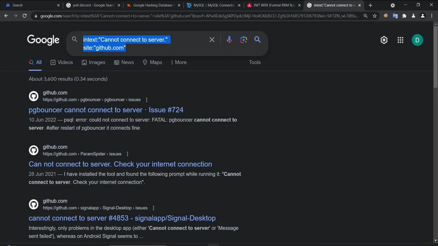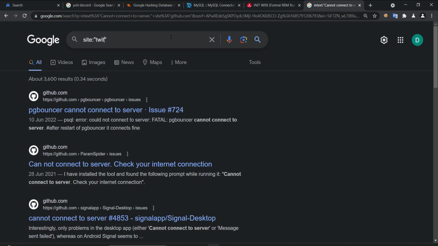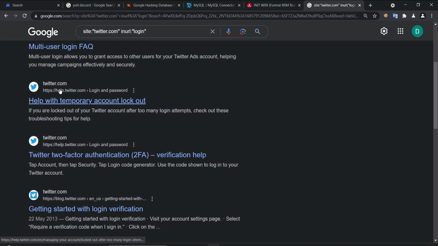Sometimes I use it a lot when I want to search for a specific file or a specific domain. For example, I want to search for all the login pages. So I go here, twitter.com, in URL, login. So I have all the login pages.